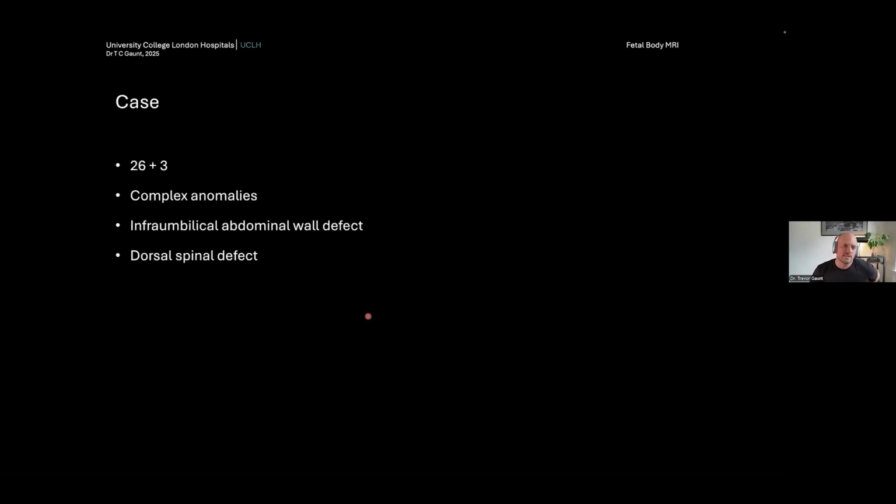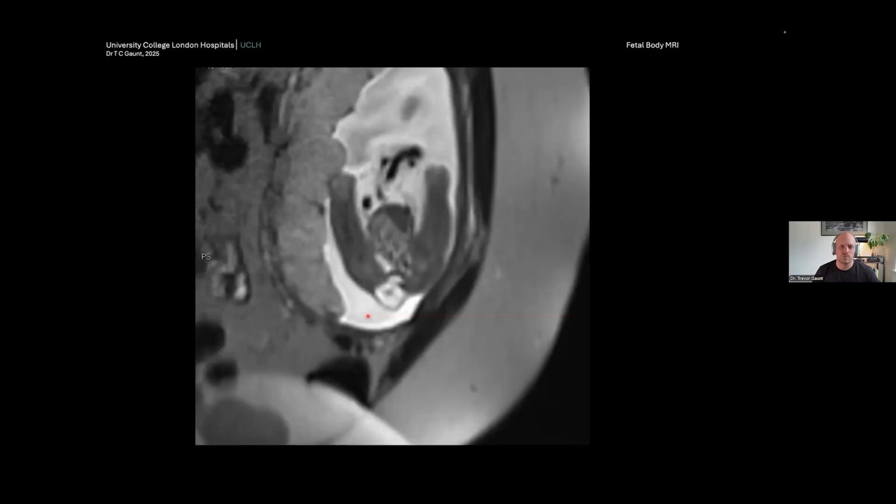So here's the last case. This is a 26 plus 3-week fetus with complex abnormalities seen on ultrasound. They've got an infra-umbilical abdominal wall defect and a dorsal spinal defect. That's what we're going to see here. So this is an axial T2 HASTE. This is the fetus's legs. This is the spine, which we'll see again in a second, but this is that large extrophy mass.